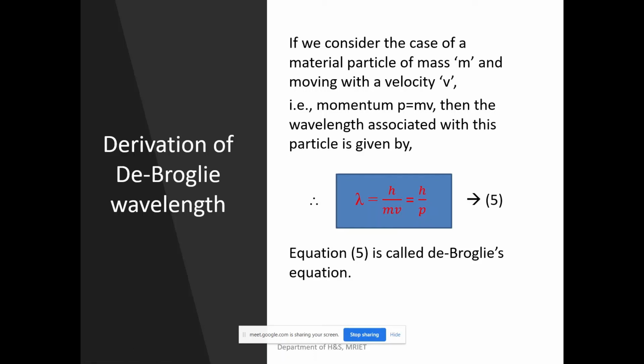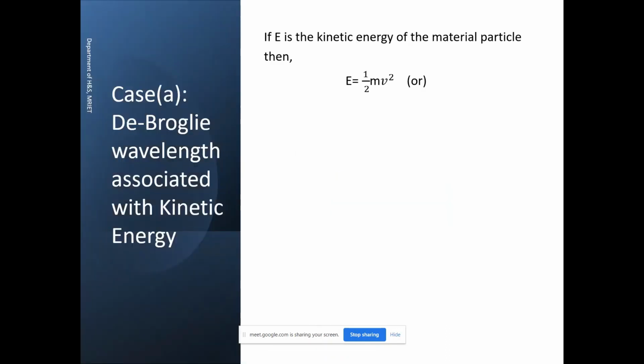Now here we have two special cases. Now let us see the first case. What is case A? That is de Broglie wavelength. Our case A, or case 1, is the de Broglie wavelength associated with kinetic energy.